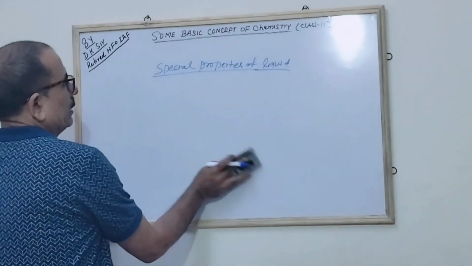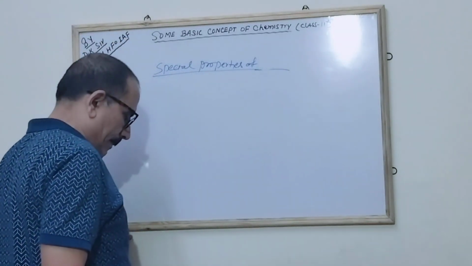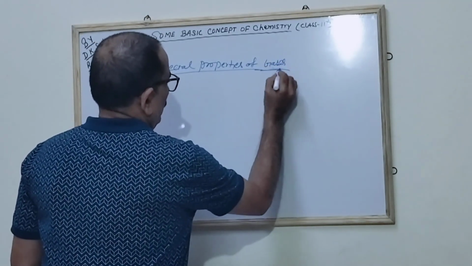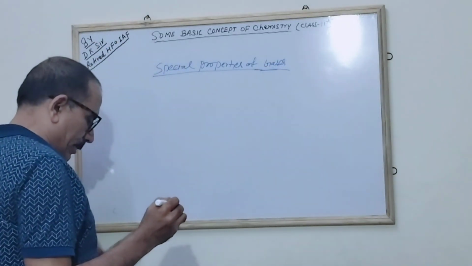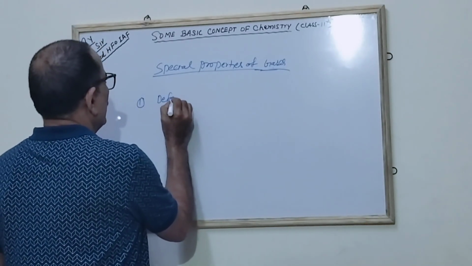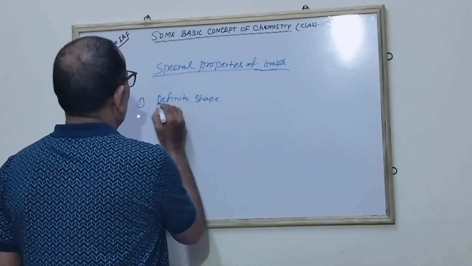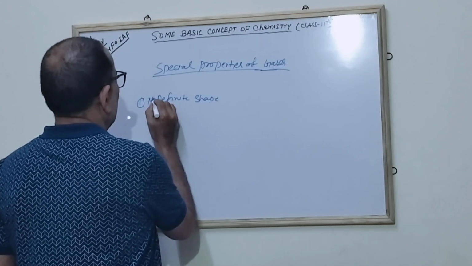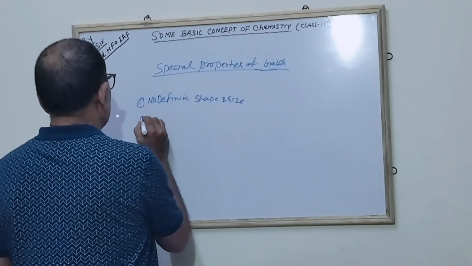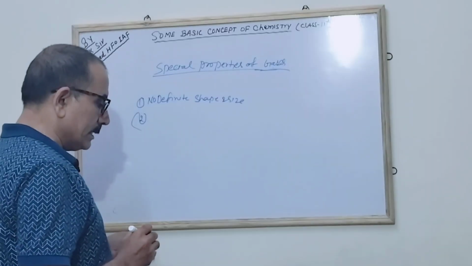Now we will see the properties of gases, correct? First, a gas has no definite shape and size. This we already know. Second, a gas has no free surface.